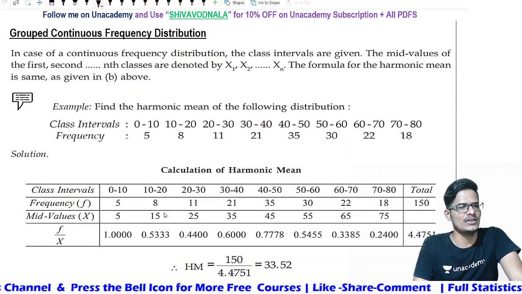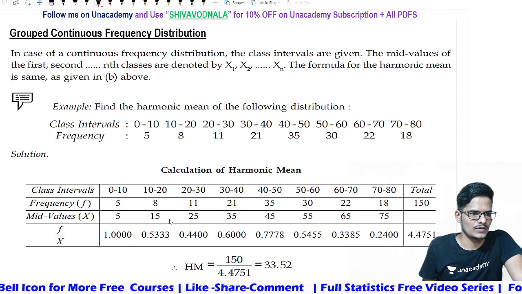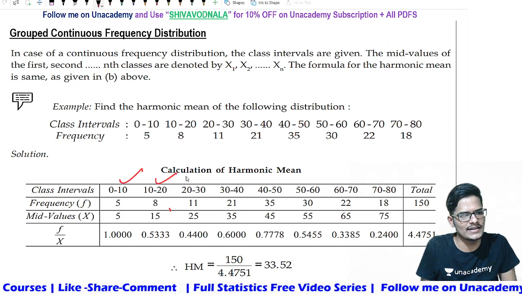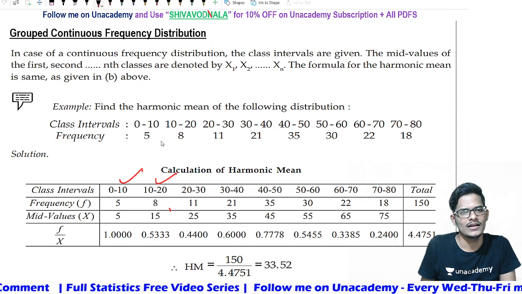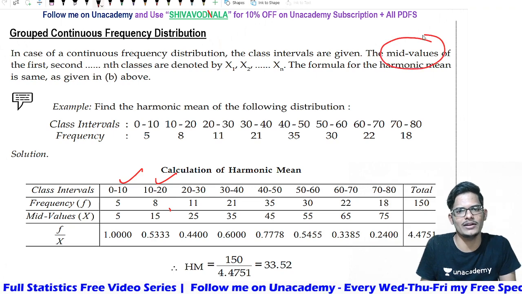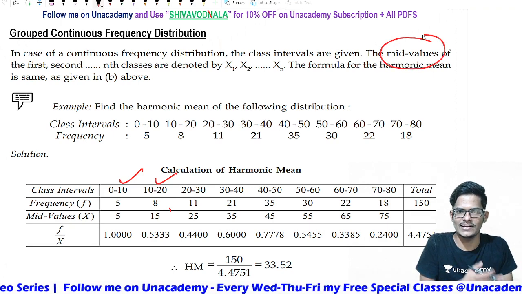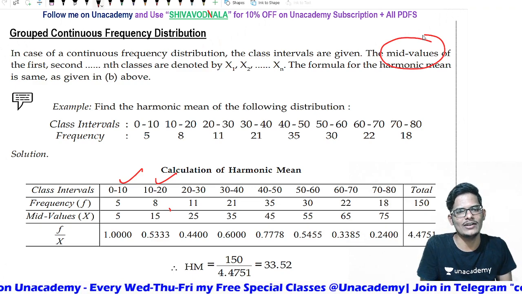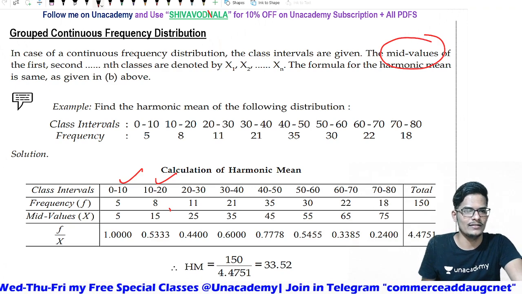Next, the continuous frequency distribution. Here continuous class intervals will come, and x will not be given directly. From the class interval, we need to identify the x. X is nothing but the mid value. In the continuous series for the geometric mean also, we identified the mid value and assumed that as x. In the arithmetic mean also it is the same. Mid values or x can be identified from the class intervals given in the question.